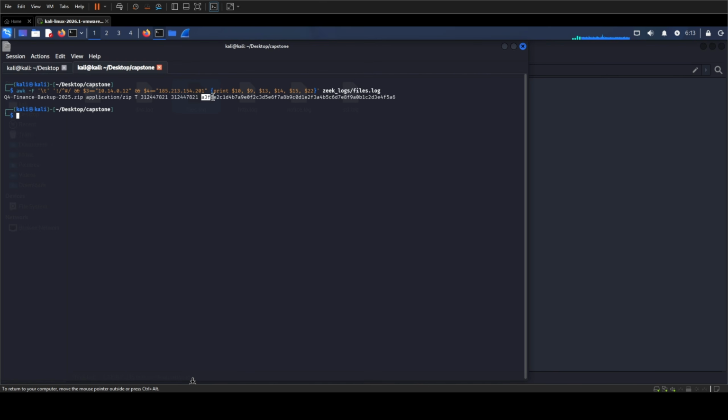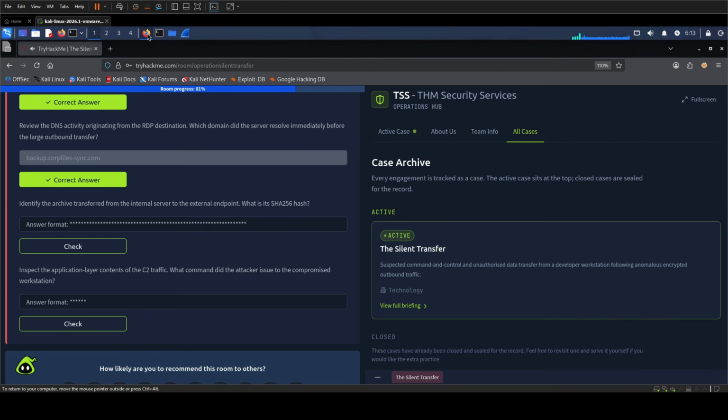The network evidence does not reveal the archive's uncompressed contents, so I can confirm the transfer and its exposure size, but not every document stored inside it. So let's just copy our newly achieved SHA and check out our next question.